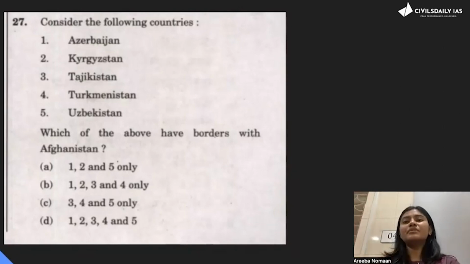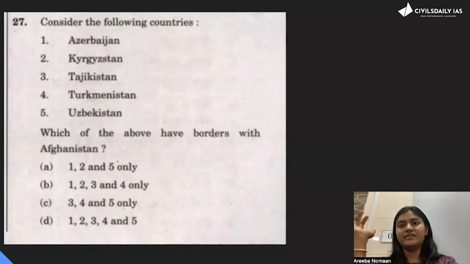Otherwise, you might skip Kyrgyzstan, Tajikistan. All of these stans are similar sounding. So you might not be able to come to a conclusion with these 2, 3, 4 options. But if you have some spatial awareness of Azerbaijan, you can eliminate through this one option. So sometimes in maps, UPSC doesn't want to know the exact location. They only want to know your spatial awareness. Okay. So if you eliminate Azerbaijan, the answer is C, 3, 4, 5. Next.